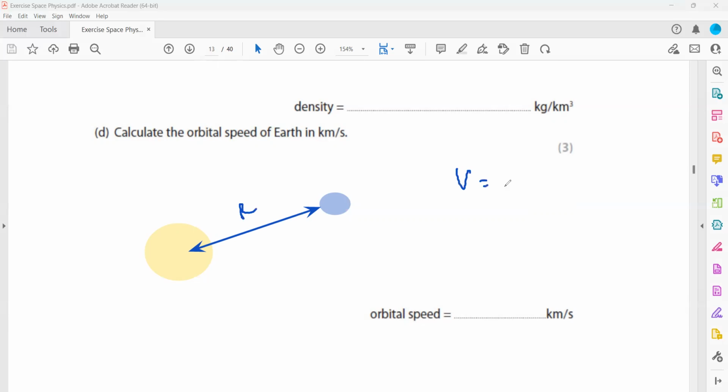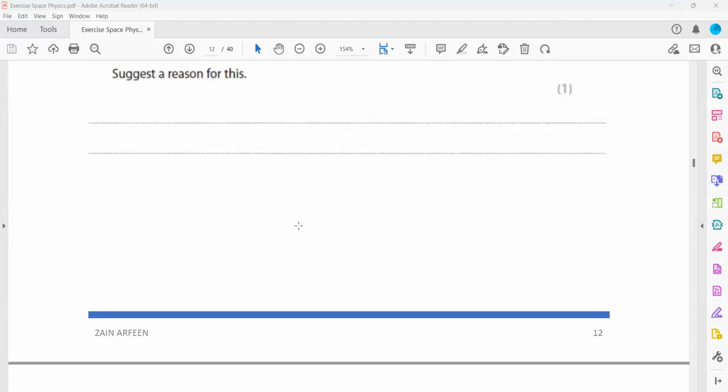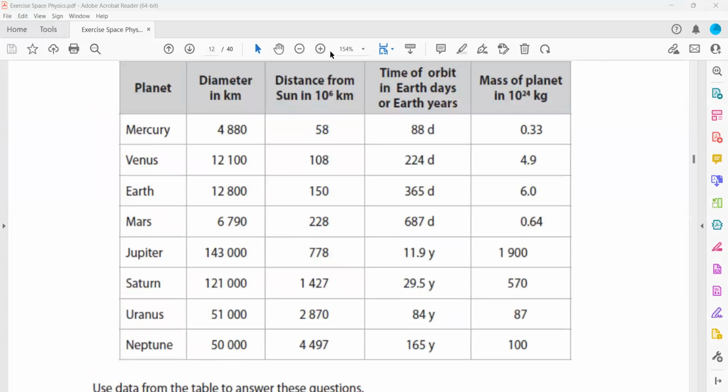So V is equal to 2 pi r divided by t. And time, because Earth is taking in total 365 days, we will convert it. So we need the distance from sun to Earth. That distance is actually the radius, because the distance between sun and Earth is the radius of this orbit, which is 115 into 10 power 6 kilometer.